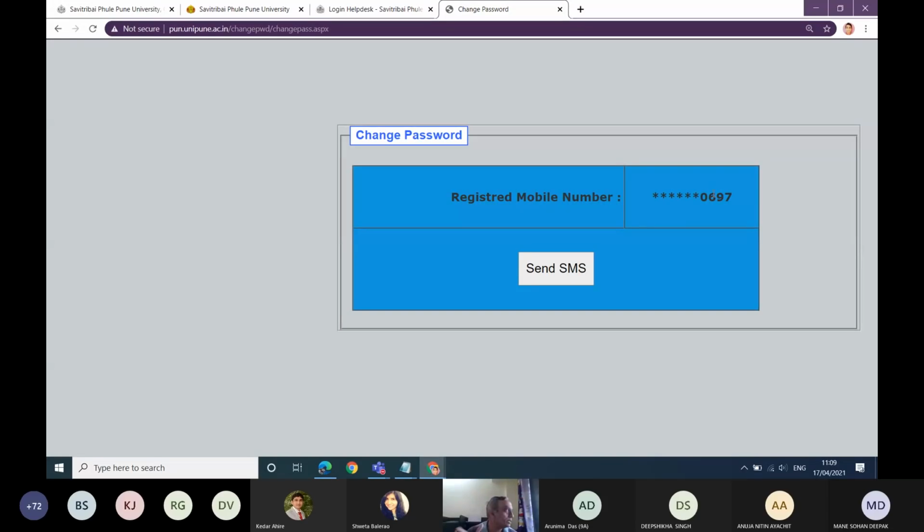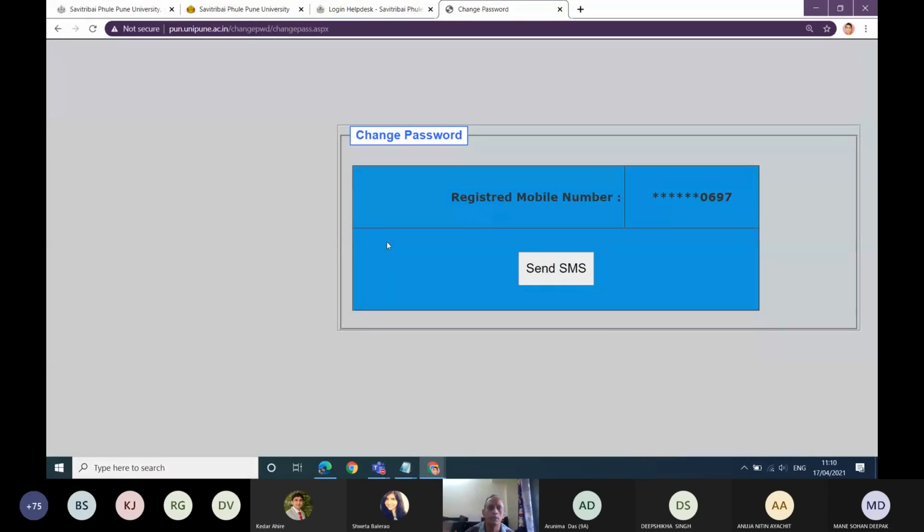If you see that your mobile number is different, then you have to contact the CSP support email ID and ask them to change your mobile number. Whatever your current mobile number is, you can request them to change it. Fine. And if you have that mobile number available with you, you can simply click on Send SMS.